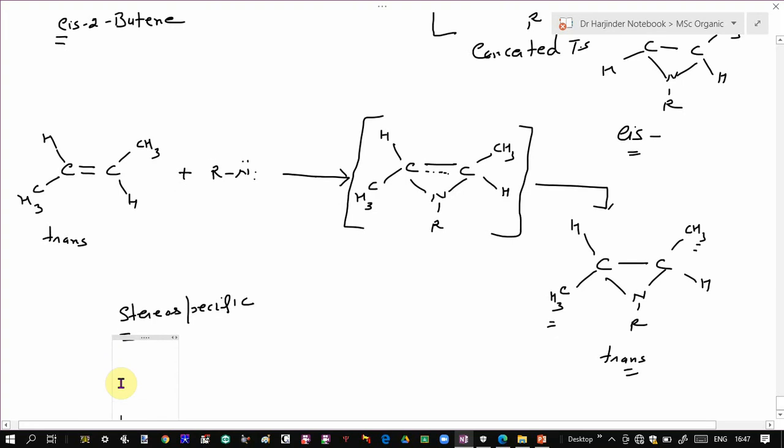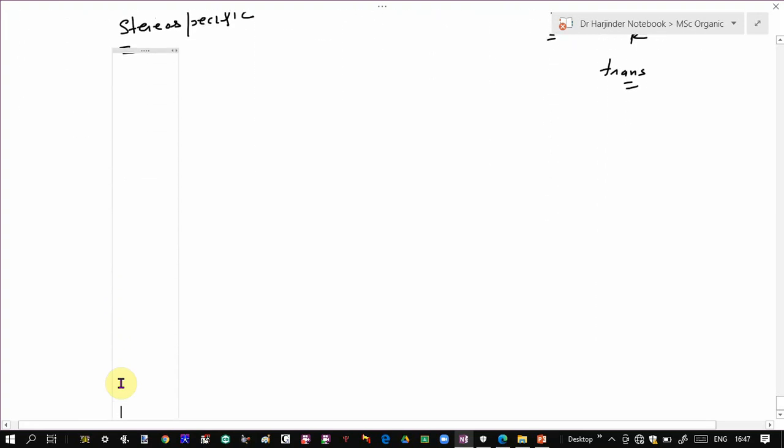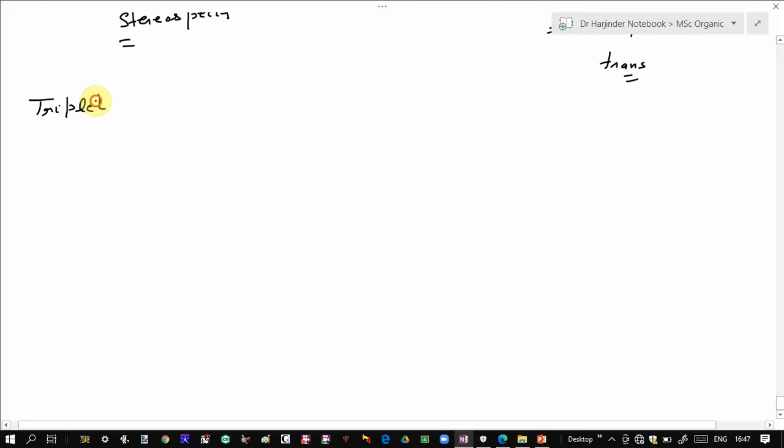But in the case of triplet nitrenes, if we consider addition of triplet nitrenes, the addition is a non-stereospecific reaction.